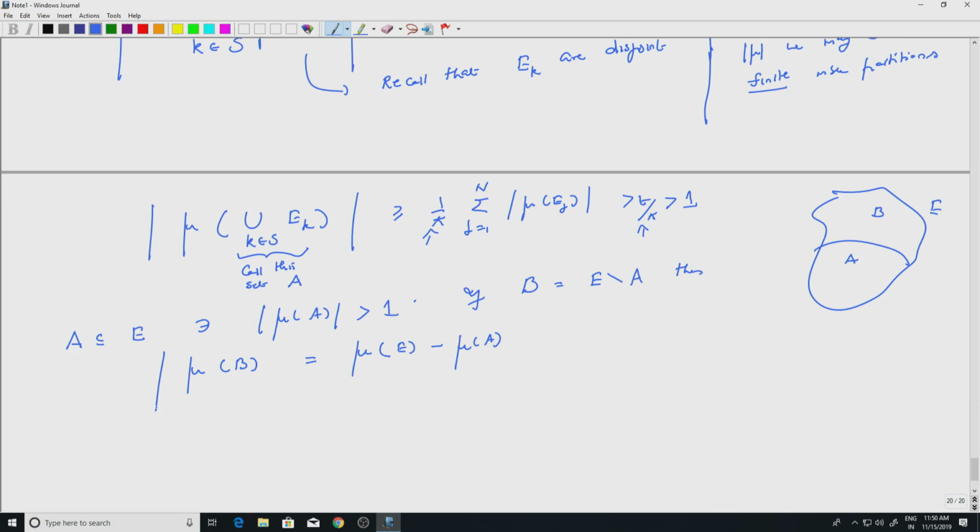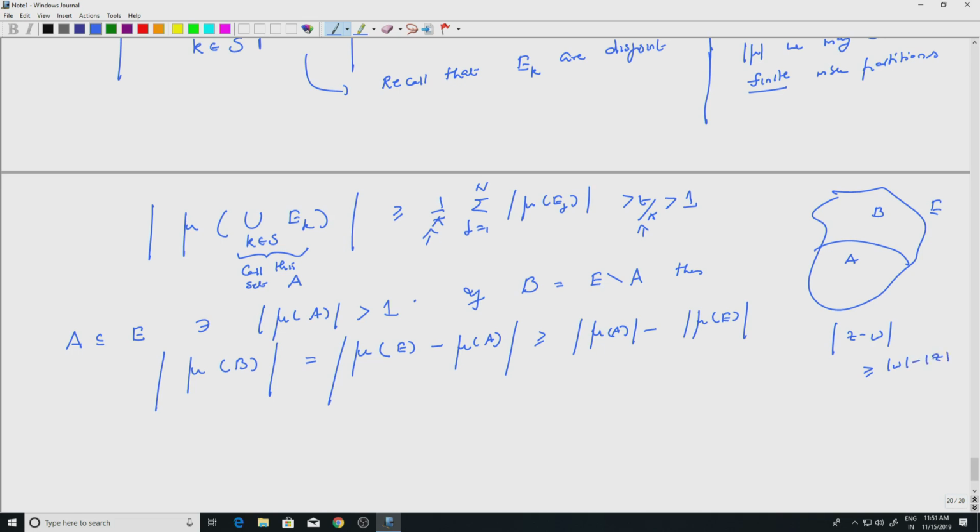So the modulus of this will be greater than or equal to mod mu A minus mod mu E, right? So that is always true. If I have two complex numbers, this is greater than or equal to mod W minus mod Z, or mod Z minus mod W, right?